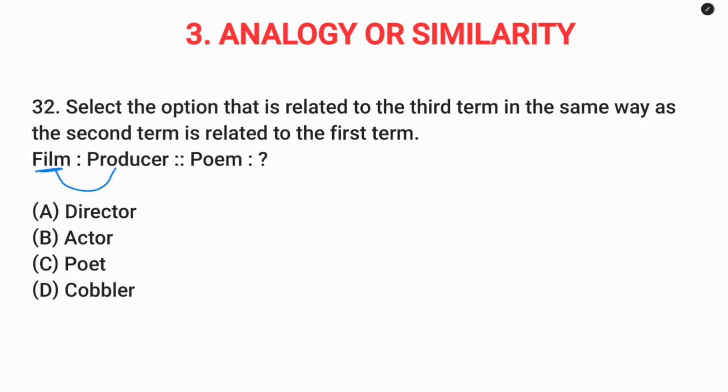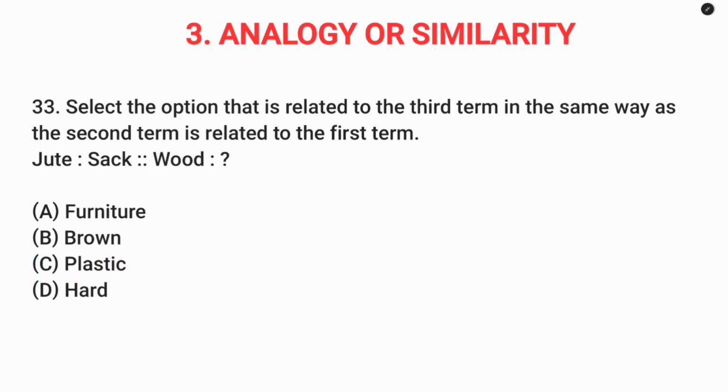Question number 32. A film is produced by producer. A poem is produced by poet. Question number 33. Jute sack. So sack is made using jute. Wood, here furniture. So furniture is made using wood. So this will be like this same relation.